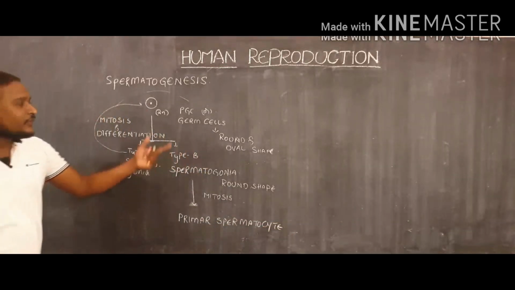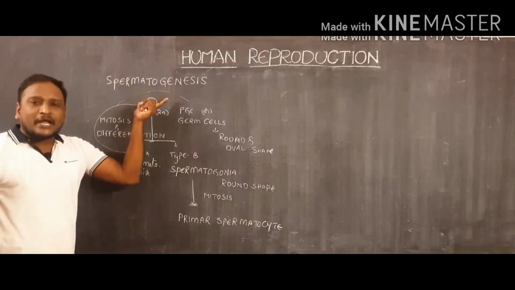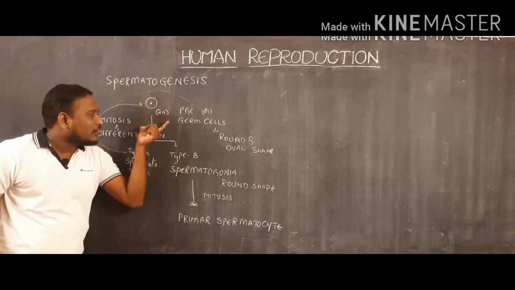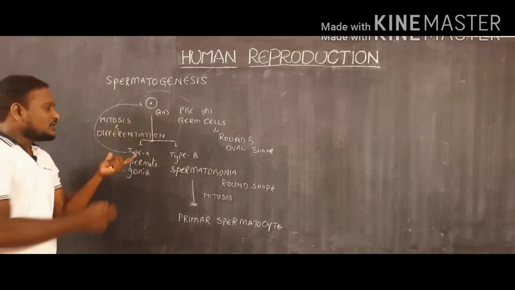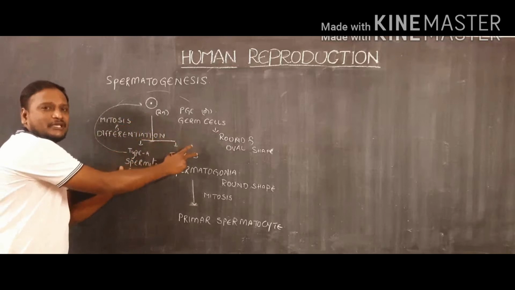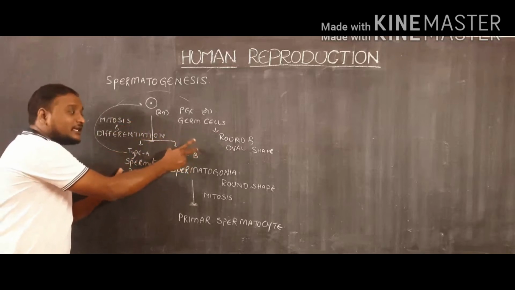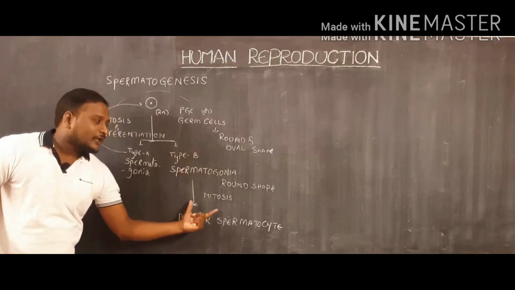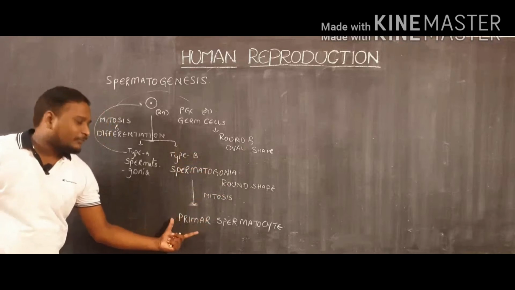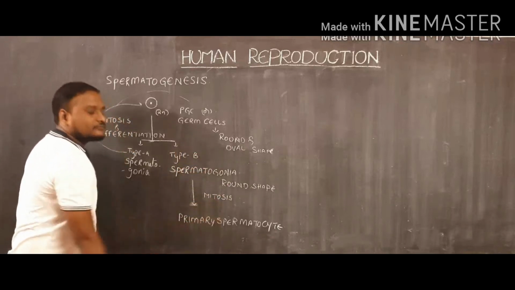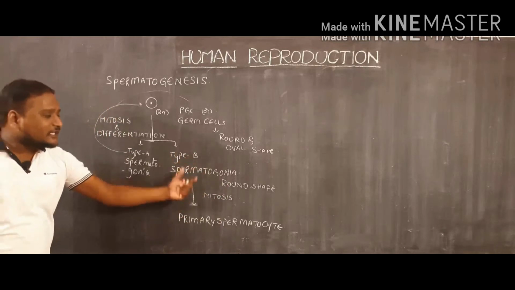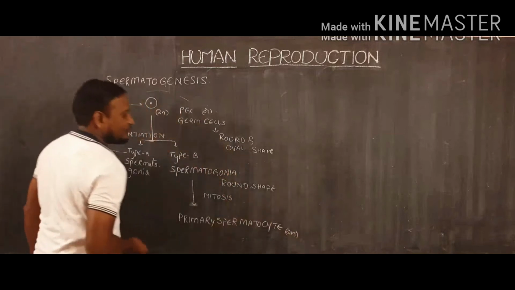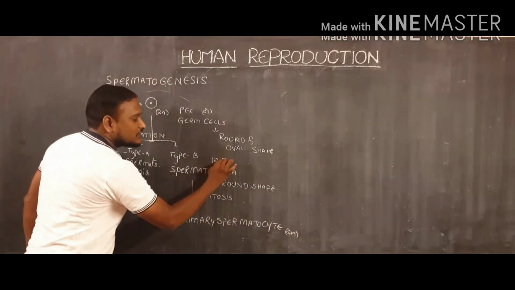Now observe here, primordial germ cells or spermatogonial cells are involved in mitosis and differentiation process so that they are producing type A and type B spermatogonial cells, and the type B spermatogonial cells, which are round in shape, are involved in mitotic division and produce primary spermatocyte. And this primary spermatocyte is also diploid in nature.